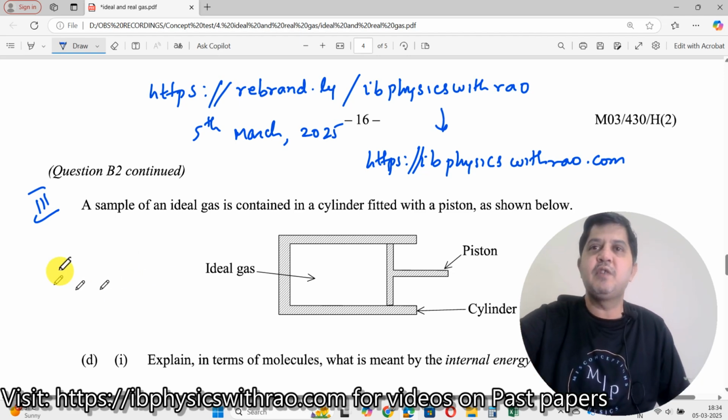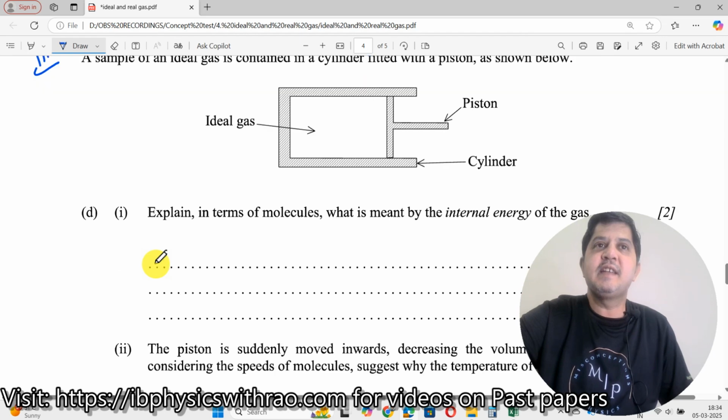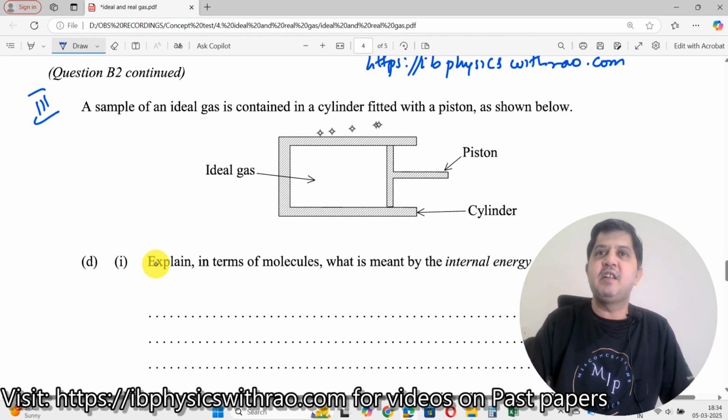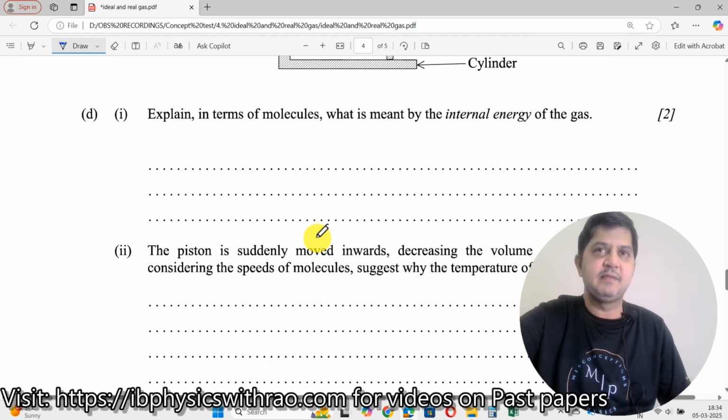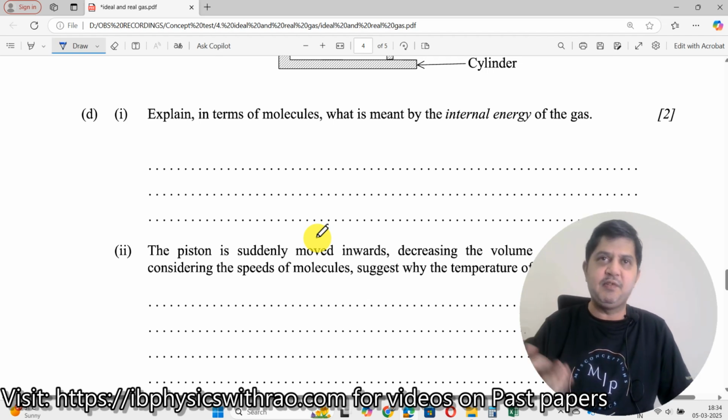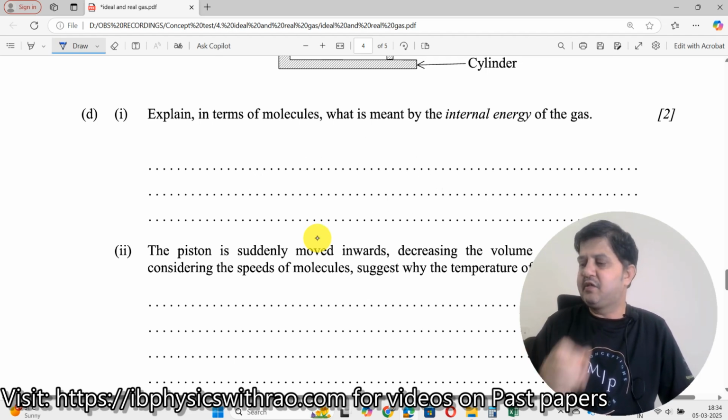Okay, now let us move on with this question. A sample of an ideal gas is contained in a cylinder fitted with a piston as shown. Explain in terms of molecules what is meant by the internal energy of the gas. The same question has been asked several times. Anyway, if you still want, I'll just solve this one here.